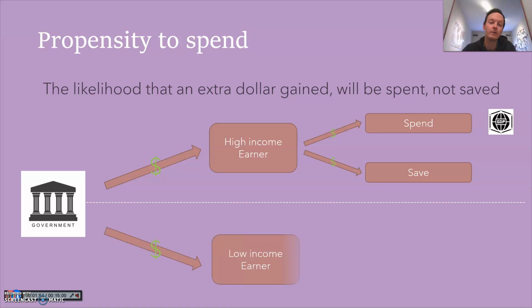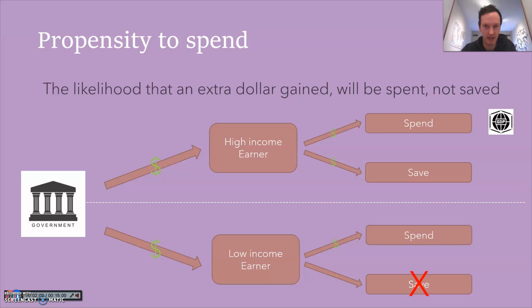So then on the other side, we have low income earners. These are people who generally don't have big bank accounts and lots of money lying around. And if they get an extra dollar through whatever program that the government's running, they are much more likely to spend that money and less likely to save. Now, there's a big red X here. That doesn't mean that low income earners don't save. It's just they have a higher propensity or likelihood to spend because they don't have as much spare money lying around in bank accounts. Okay, so when low income earners get an extra dollar from whatever source, whether it's the government or from income or whatever, they have a higher propensity to spend.